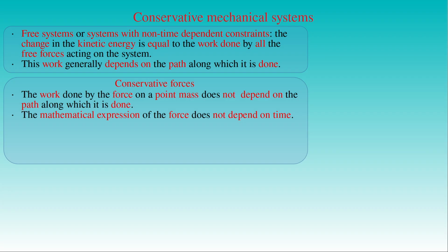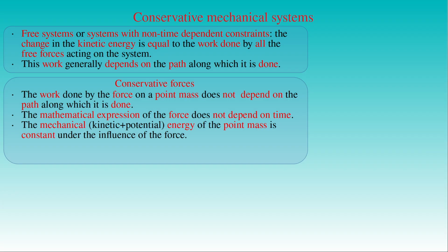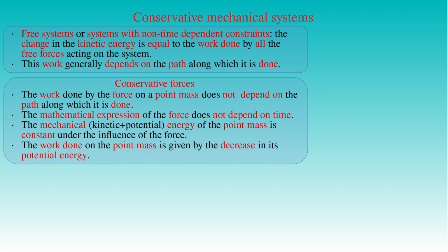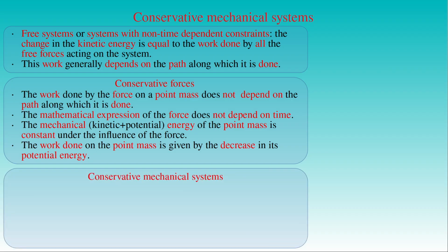point mass, stating that the sum of the kinetic energy and the potential energy, that is the mechanical energy of a point mass, is constant under the influence of a conservative force. As a result, we also saw that the work done on a point mass by a conservative force is equal to the decrease in the potential energy of the point mass. We call a mechanical system a conservative system if the free forces acting on the system are conservative forces.